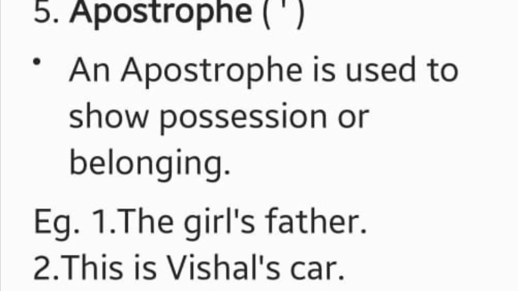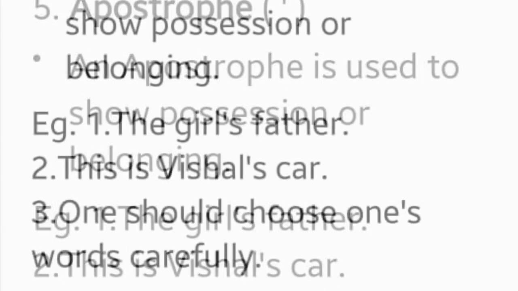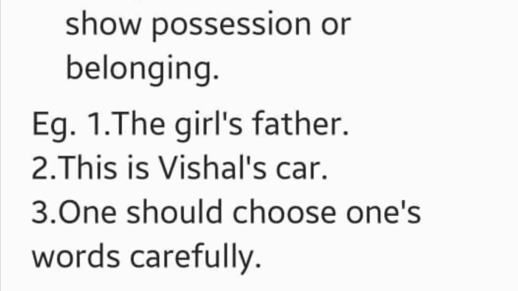Example number 1. The girl's father. Example 2. This is Vishal's car. So it means that this car belongs to whom? This car belongs to Vishal. Okay. Vishal is the owner of this car. Okay. Number 3. One should choose one's words carefully. Okay. So can you note these apostrophes in these sentences? Yes. I hope it is clear to you all.